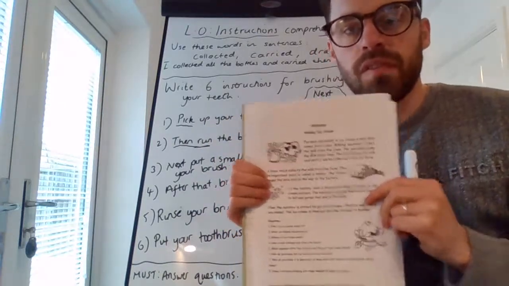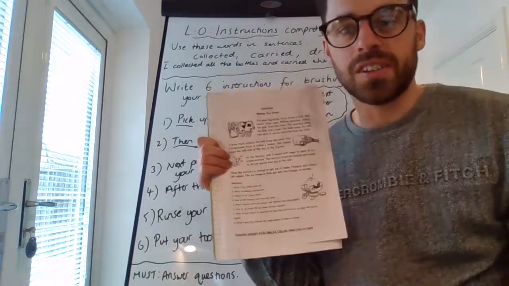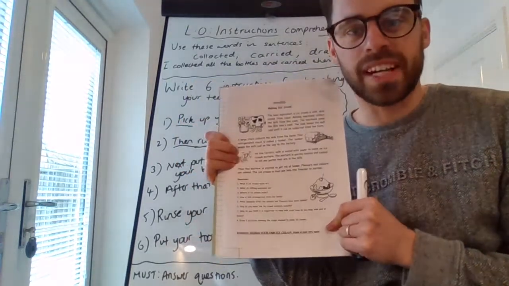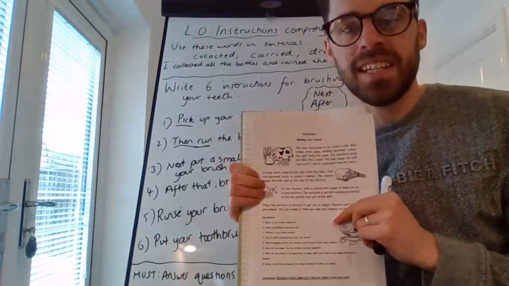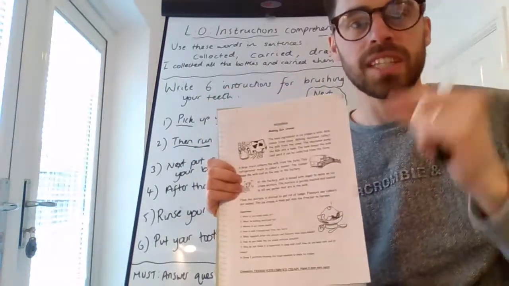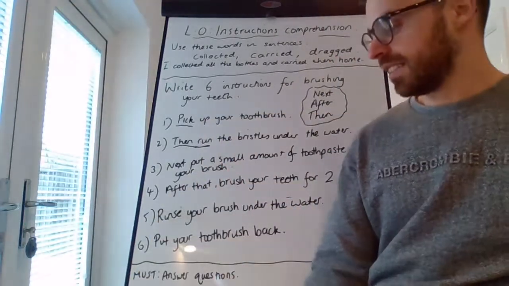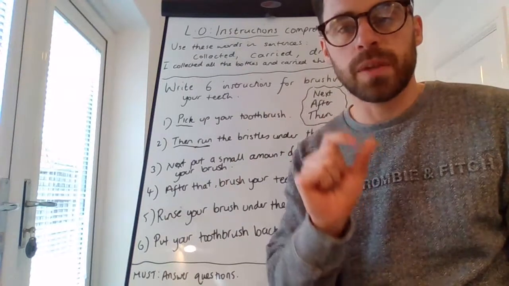If you finish all of that, a challenge at the bottom is to try and design your own ice cream and make it look very tasty. Make me want to try it. So maybe draw a small little box. You could use a separate piece of paper and design your own ice cream, an advert for your ice cream, the name of it, what it looks like, and why I should try your ice cream. Nice clear sentences, remember. Check that your writing makes sense and punctuate your writing.